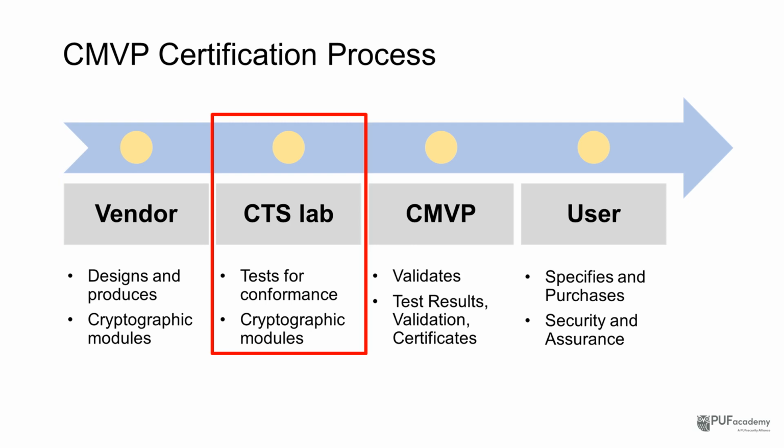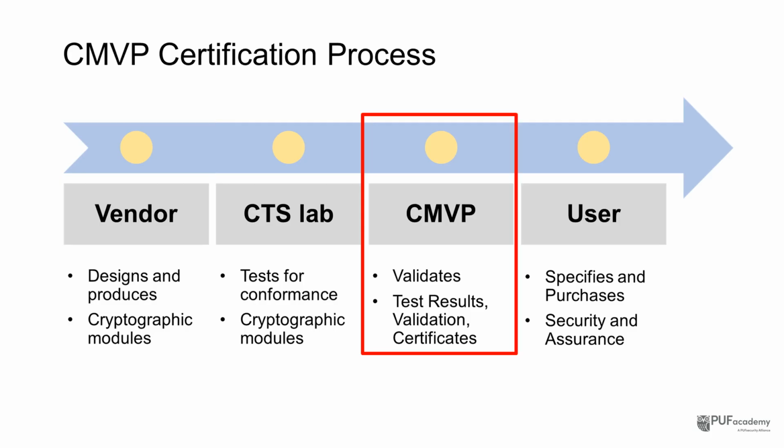The next stage is cryptographic technology and security, short for CTS lab testing. You send your module to an NVLAP accredited lab, and they validate it against all 11 requirement areas of FIPS 140-3, everything from algorithms and self-tests to physical security and key management. The lab then writes a detailed report. That report goes on to CMVP for review. This is a joint effort between NIST and the US and Canada's CCCS. If they agree the lab's findings check out, NIST issues your certificate and your module officially goes on the CMVP validation list.